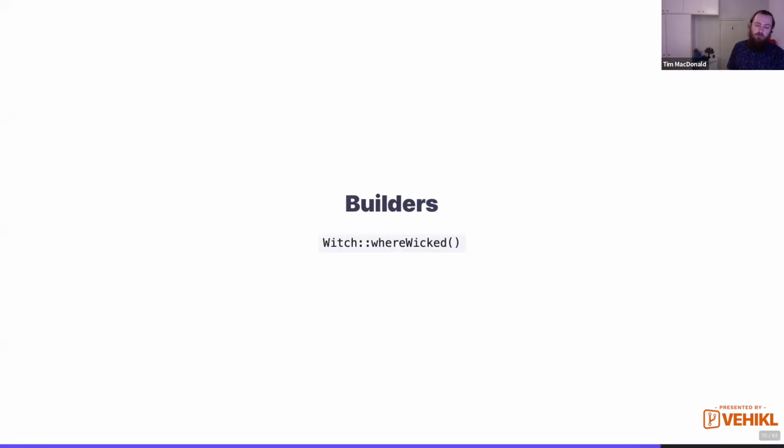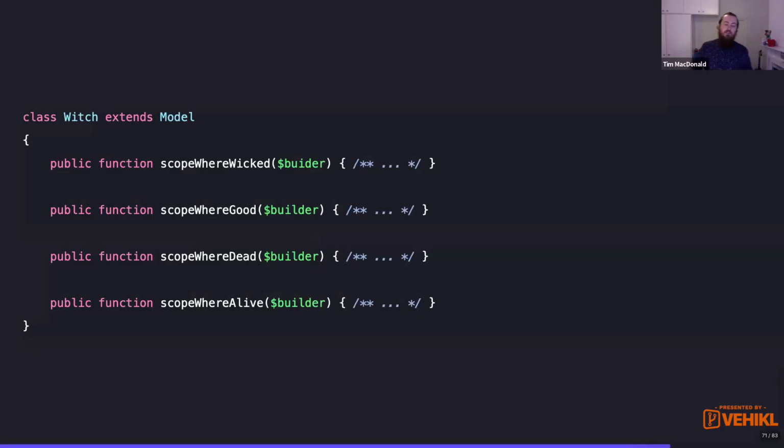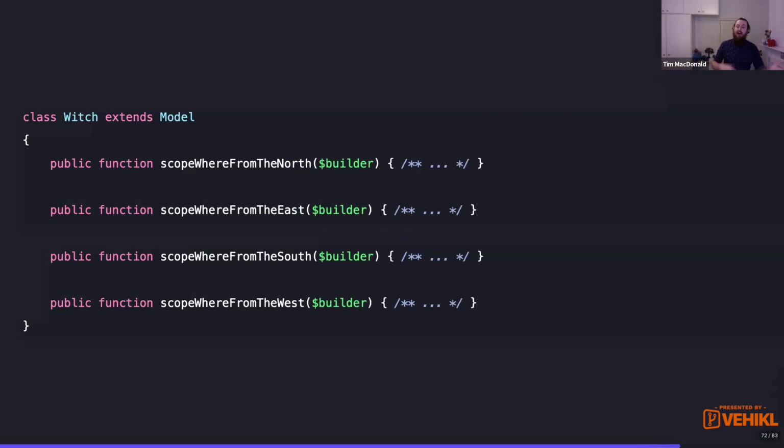So Eloquent builders. So we're on the home stretch now. So just like with lots of things, on our which model, we're going to have a lot of scopes. I always create a lot of scopes, and I quite like to have the inverse, just like with is admin, is not admin. I'll quite often create a where wicked, where is good, where is dead, where is alive. And then we might want to, where from the north, east, south, west. So your models quite often get a lot of scopes on them.